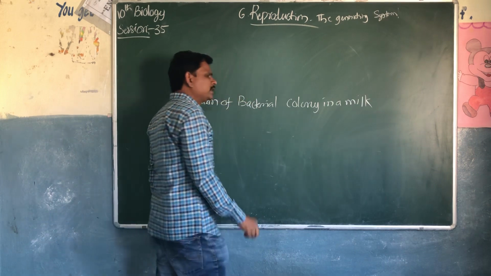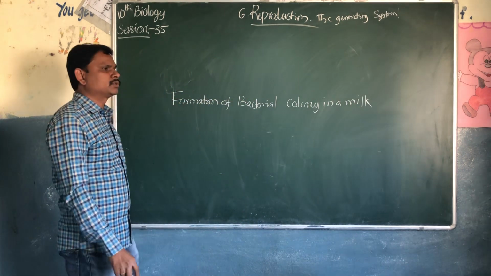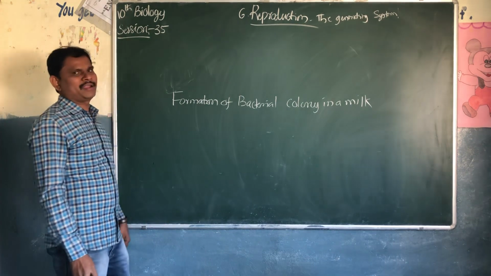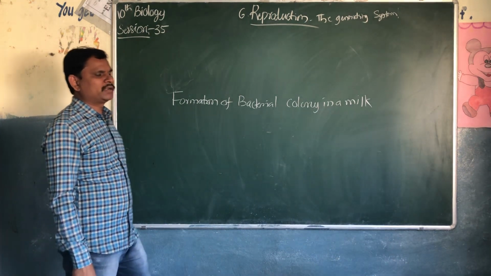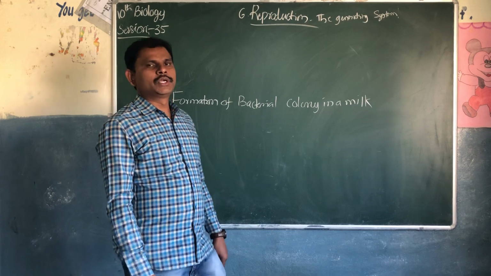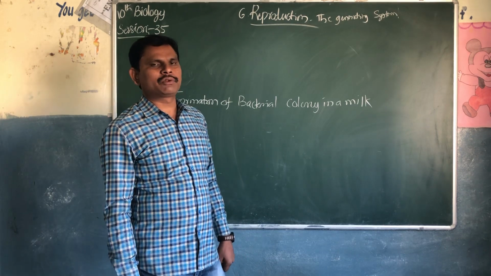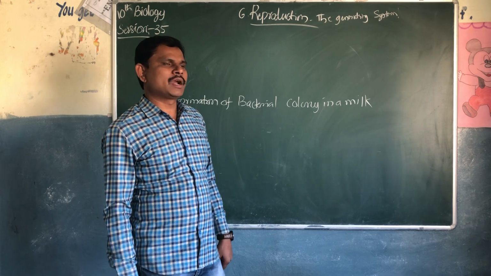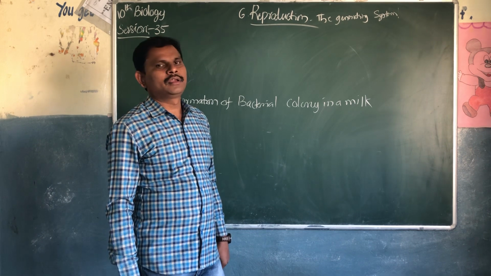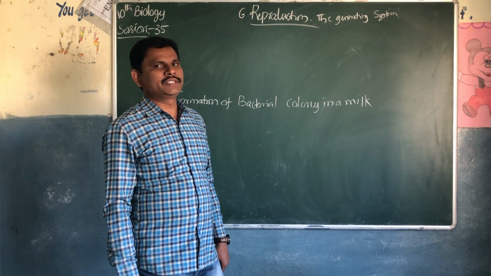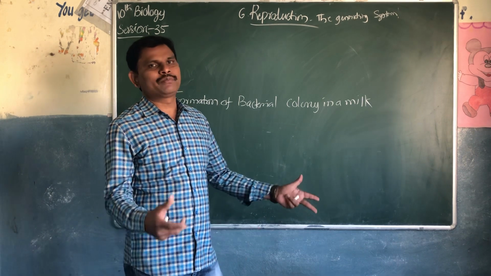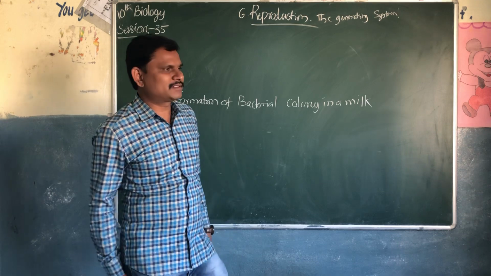How is milk going to convert into curd? Because bacteria convert it. There are different types of bacteria. One is useful bacteria, another is harmful bacteria. What are the useful bacteria? In lower classes, in 8th class, we discussed microorganisms, the world of microorganisms.